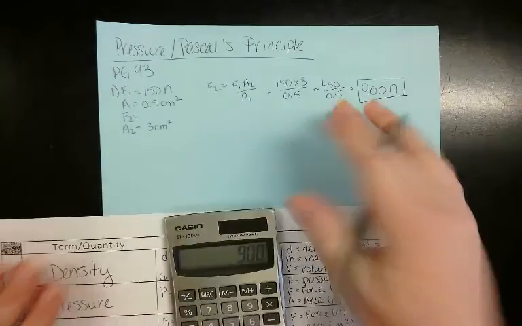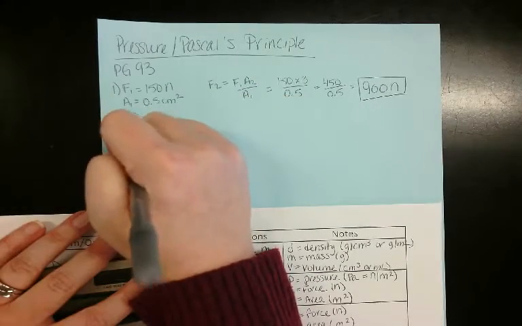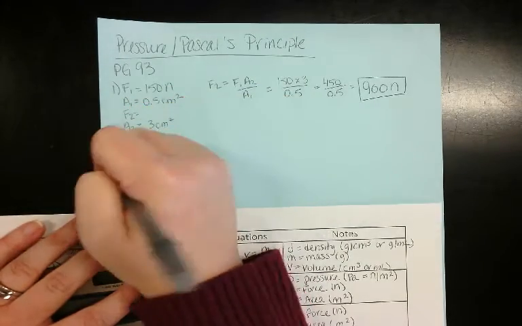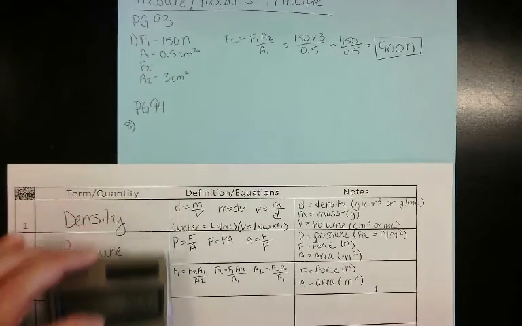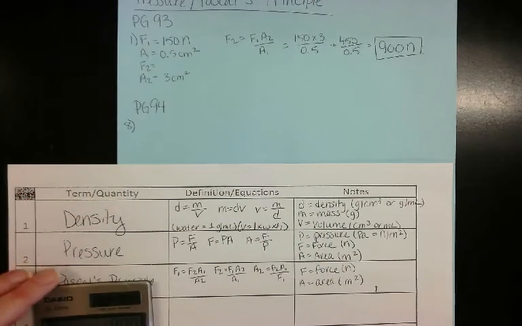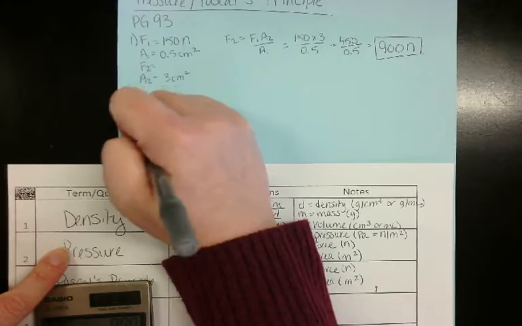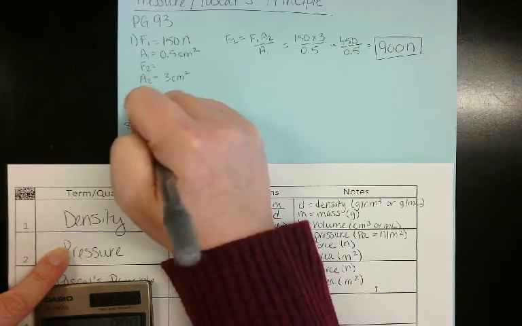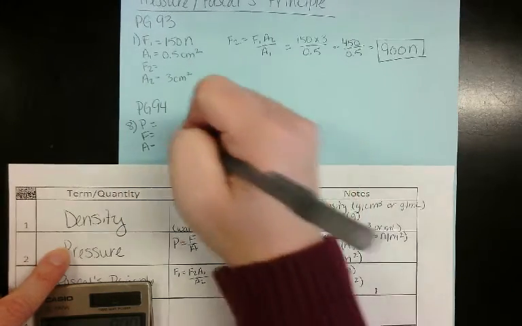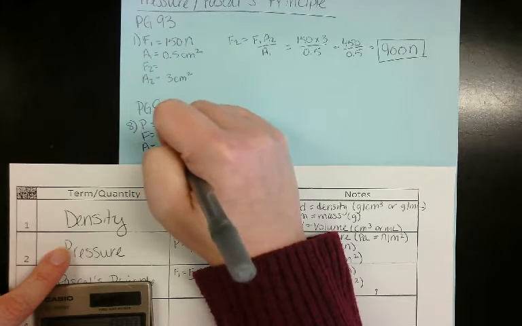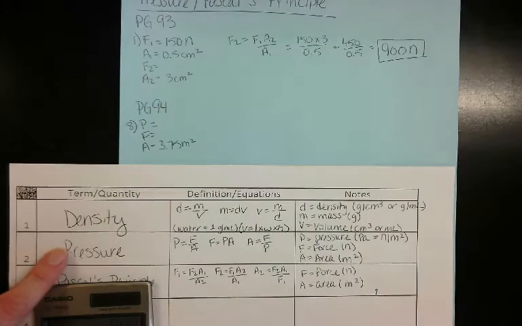Okay, I'm going to look at page 94 now. Number 8. On page 94, number 8, it says a waterbed that has an area of 3.75 meters squared weighs 1,025 newtons. Find the pressure the waterbed exerts on the floor. So since there's only two numbers, that means we're using the pressure equation. So we're going to have P, F, and A. So our first number was 3.75 meters squared, so that's our area.